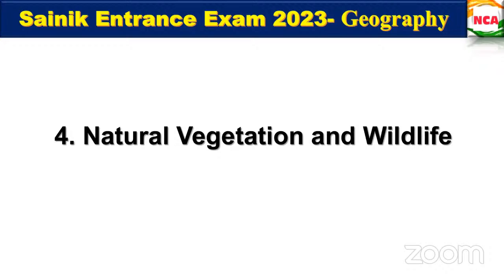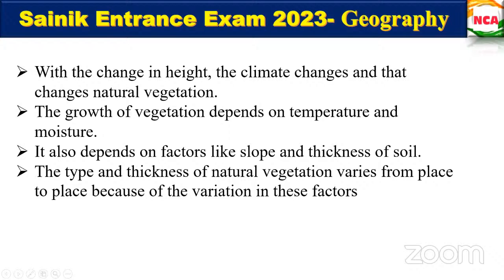In the previous session, we have seen natural vegetation and wildlife, along with the types of forest. When there is a change in the height, the climate changes.